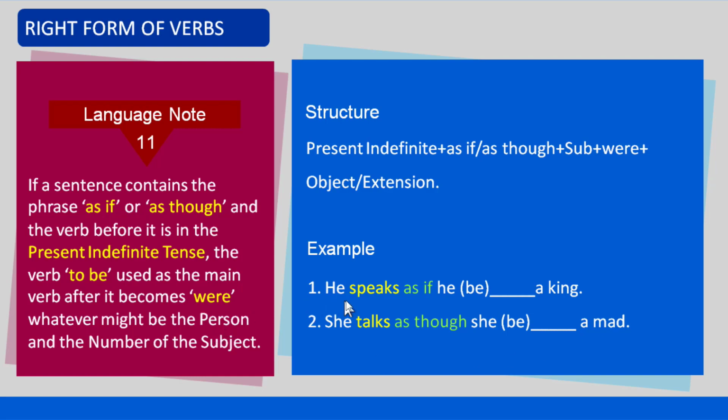The first example contains the phrase as if and the verb before that, speaks, is in the present indefinite tense. Therefore, the verb to be, were, is used after the subject he. The second example contains the phrase as though and the verb before that, talks, is in the present indefinite tense. Therefore, the verb to be, were, is used after the subject she.